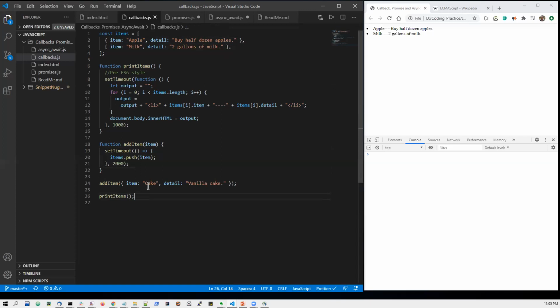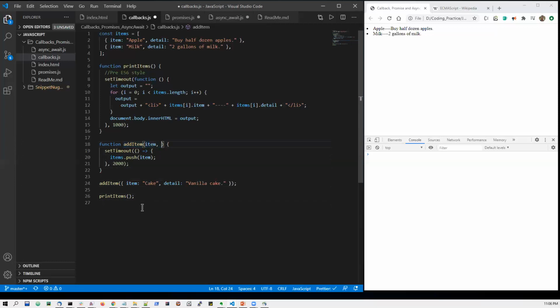So the answer is that using the callback, we can handle such kinds of issues. So what is a callback here? Callback is basically a concept where we define a function which will be called after the completion of the function. So let me just edit this add item function.